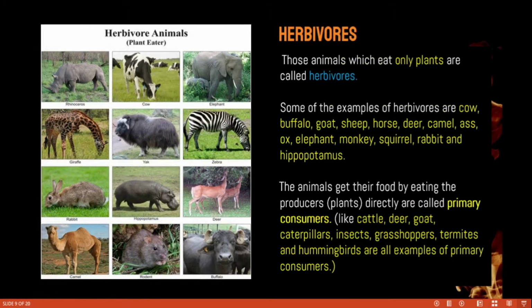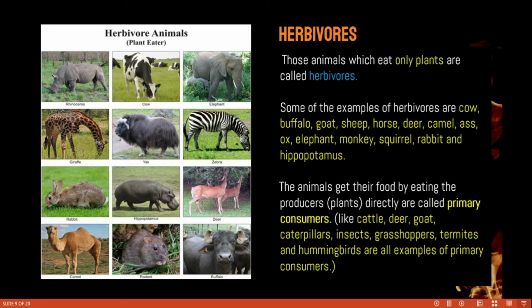Now, herbivorous, already said that. What is herbivorous? Animals which eat only plants are called herbivorous. Okay, right. So look at the picture. These all only eat plants. Plants means greens, stems, bark of the stem, fruits, flowers, like these products.